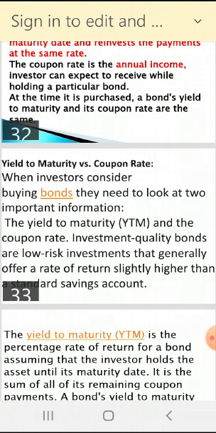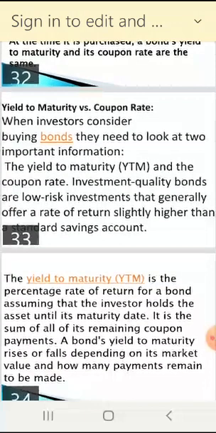Investment quality bonds are low risk investments that generally offer a rate of return slightly higher than a standard savings account. A bond that is safe, remember I have discussed all this, will offer slightly higher than standard savings accounts.